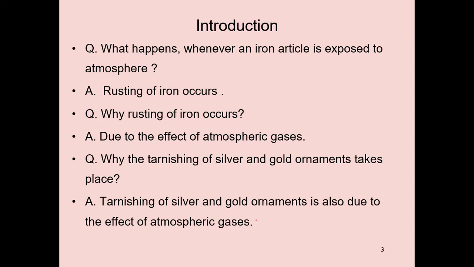It is also due to the effect of atmospheric gases. The gases present in the atmosphere affect the surface of the silver and gold. That is called tarnishing of silver or gold. This is also an example of this property.